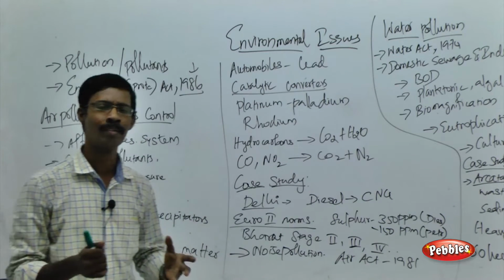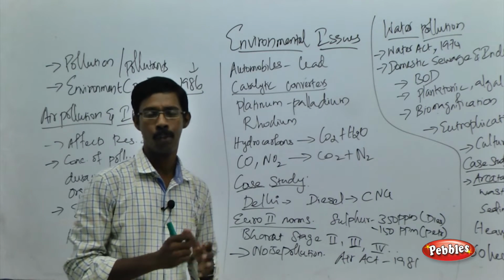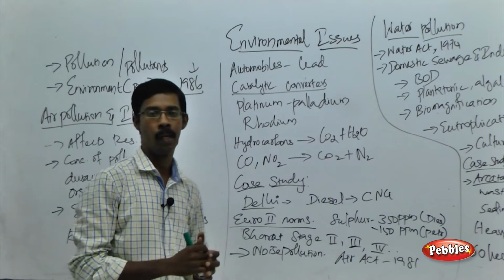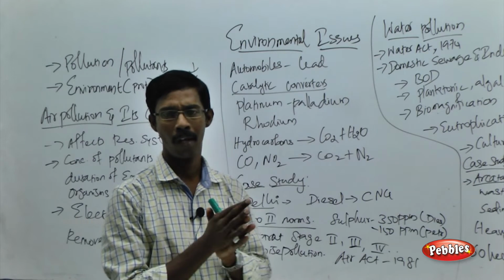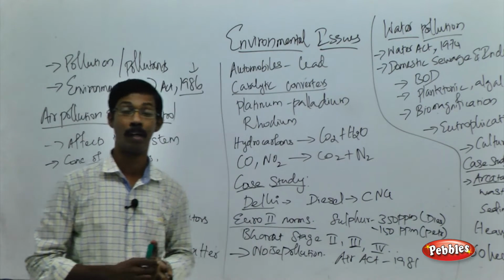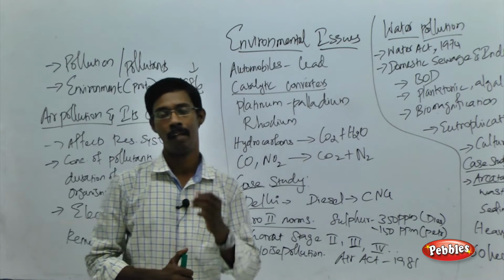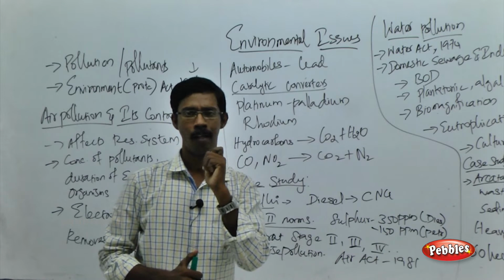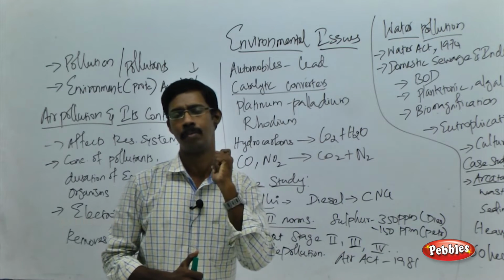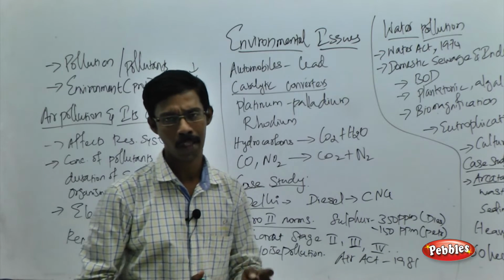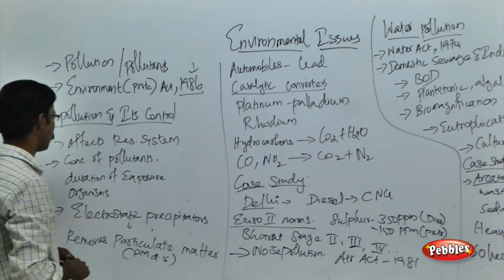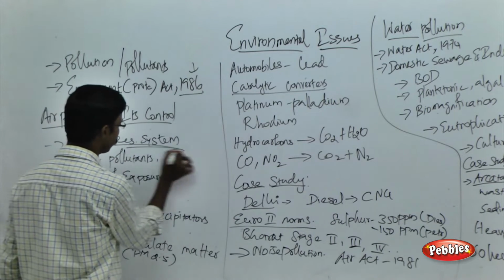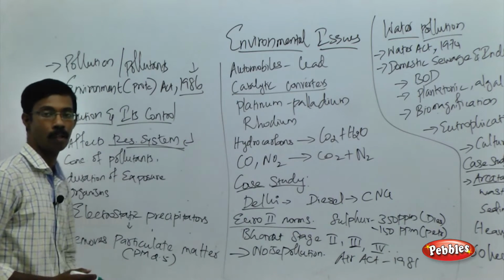What is the need for air? Without air we cannot be alive. We need air for everything: respiration, metabolism, all the activities of human beings and all animals belong to the air. The quality of air is a must. If the air is contaminated or polluted, that will affect all systems, especially the respiratory systems of all animals including human beings.